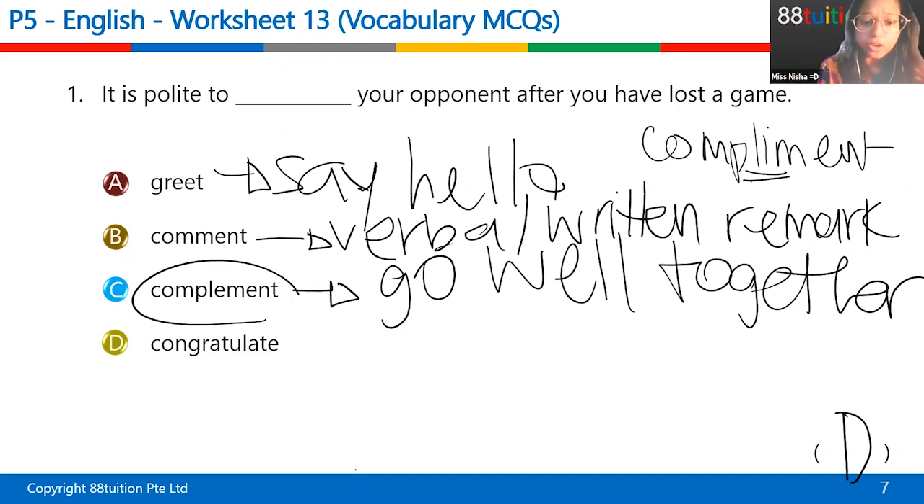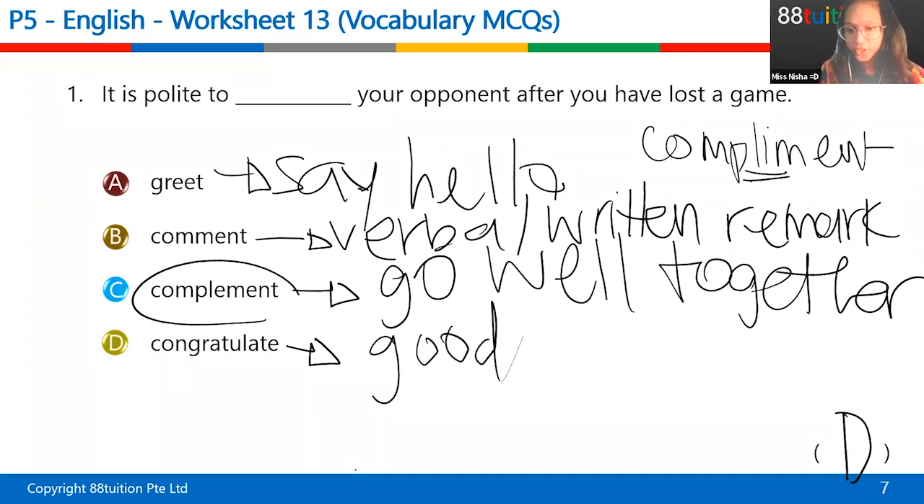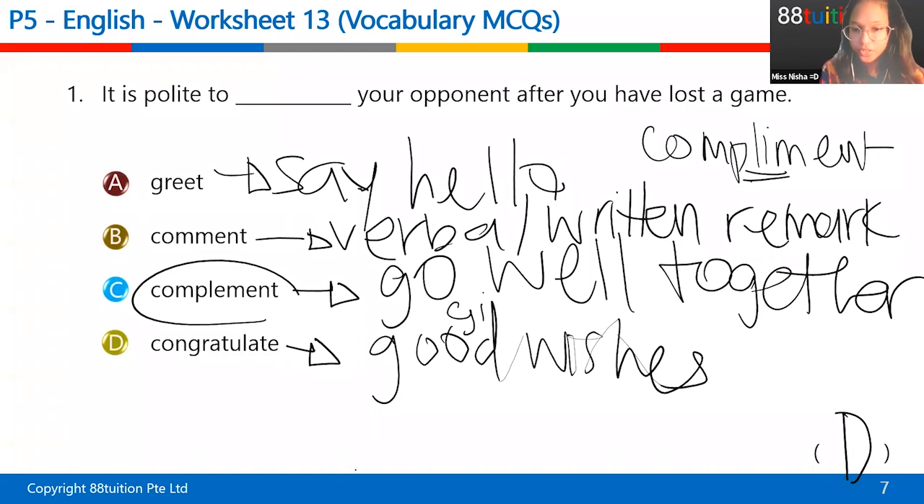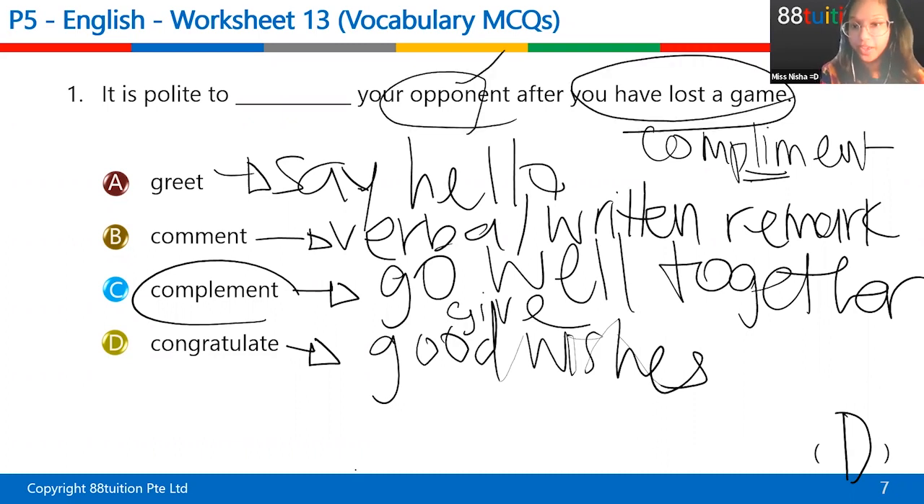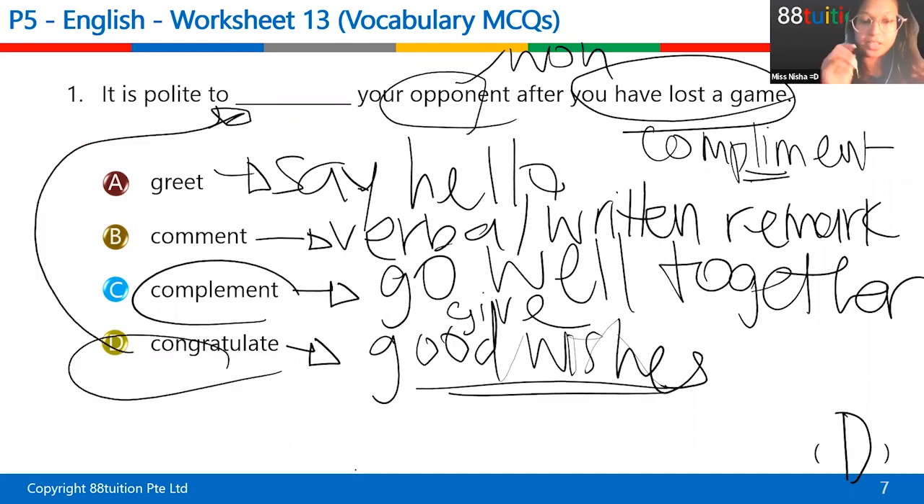Congratulate means say, hey, well done, good wishes. You're giving good wishes. Saying good job, well done, right? So here, of course, you're congratulating because you have lost the game, which means your opponent won the game. So you're saying, hey, well done, right? Of course you're congratulating them. So the answer is D. Yes, give us 1 point for the answer, Jerkai. Okay, so that is the answer.